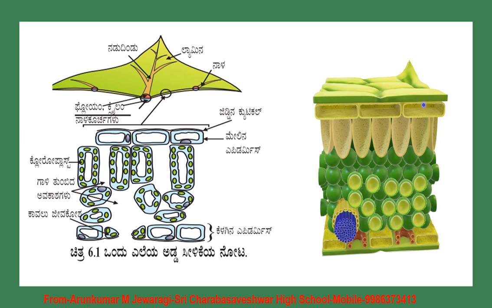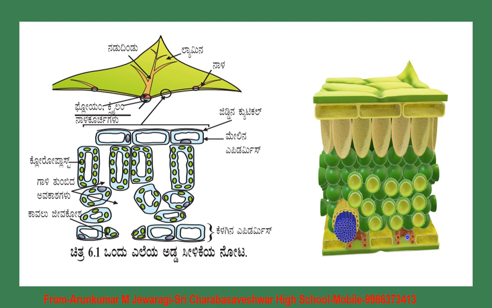So when we see them in the graphical representation or 3D model, this is the upper side of the leaf, this is the upper epidermis, these are the mesophyll cells and these are the spongy mesophyll cells. Then they are containing what? Chloroplast. This is xylem and phloem. This you have studied in 9th standard.